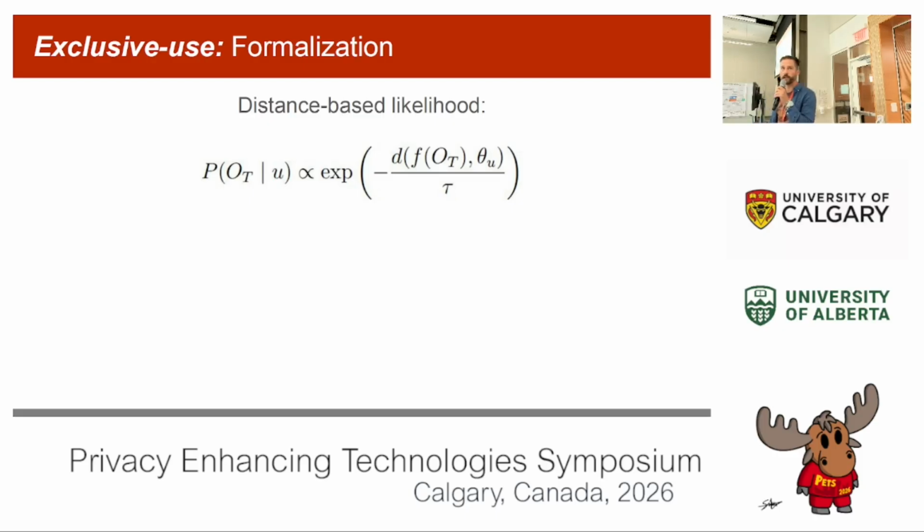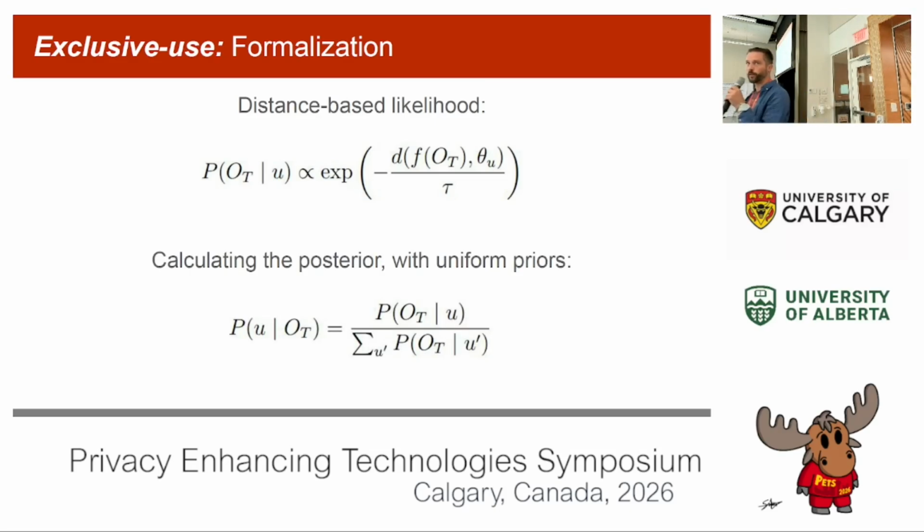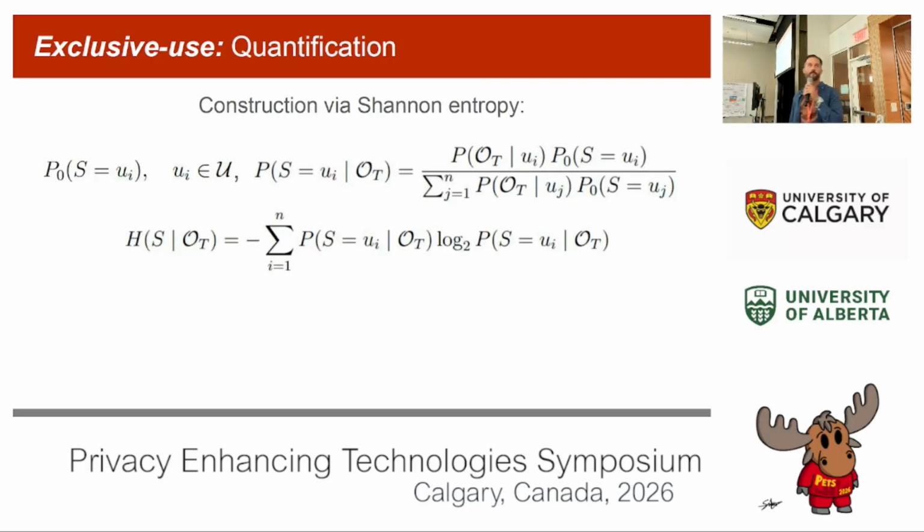Then we can throw that into extracting the features, to extract more features right here, and then we have a reference vector, and we can calculate the Euclidean distance. We have a tuning parameter, and come up with our likelihood. We can then normalize and calculate our posterior with a uniform prior. It's very exciting.